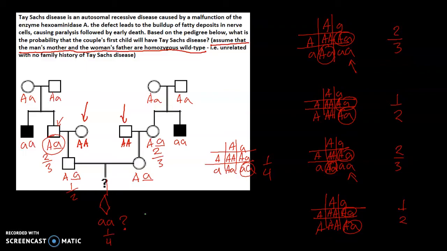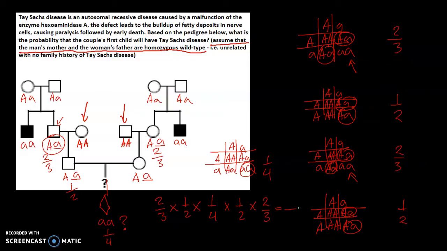Now we know the probability of each individual's genotype. We can now use them to calculate the probability of the child having Tay-Sachs disease. And the way we calculate the probability is applying the product law, where we take one probability and multiply by the other. So 2/3 times 1/2 times 1/4 times 1/2 times 2/3.